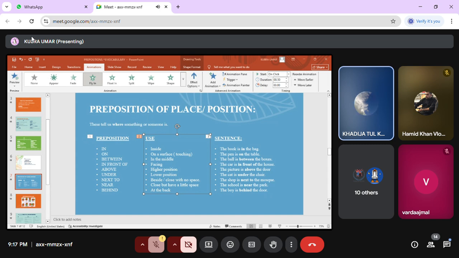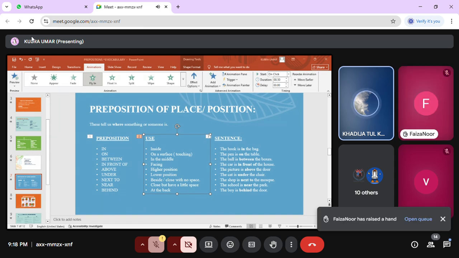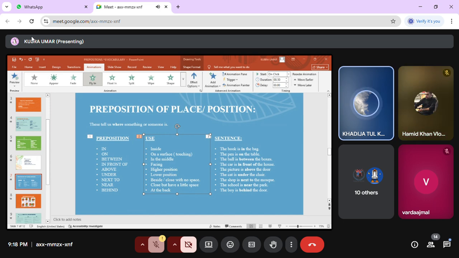Next, you can use on with streets or roads: on Gulbahar Road, on Fleet Street. Why do we use on with road and street? Because, like, the British Institute is on the Gulbahar Road. It touches the surface of Gulbahar Road. That's why I say the British Institute is on Gulbahar Road. You can use on for surfaces: on the floor, on the table.